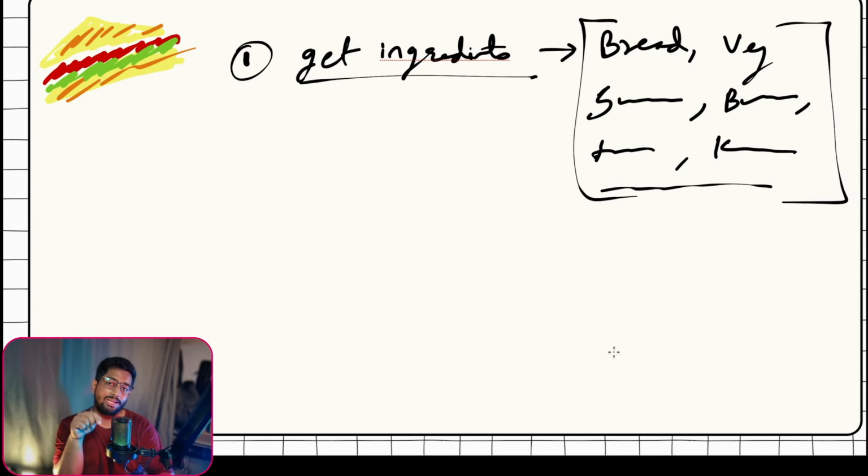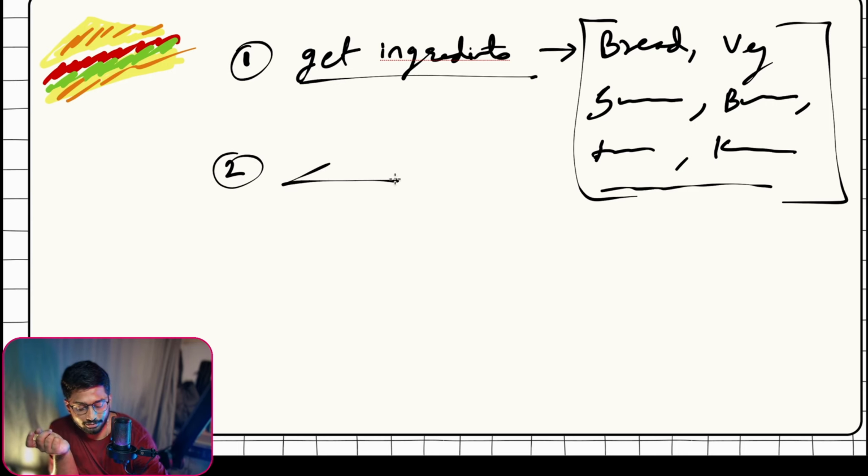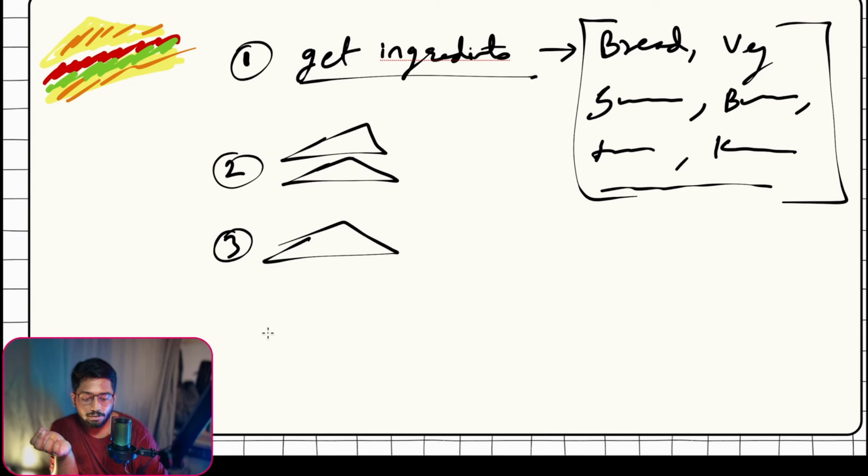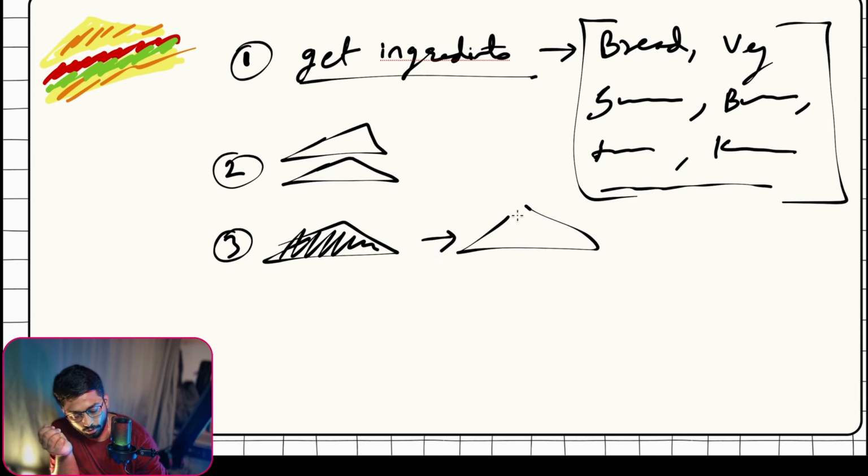Once we get these ingredients, the next step would be to slice the bread into two pieces. And then we have to get the first piece half baked, and then apply the sausages, and then apply some veggies on top of that.